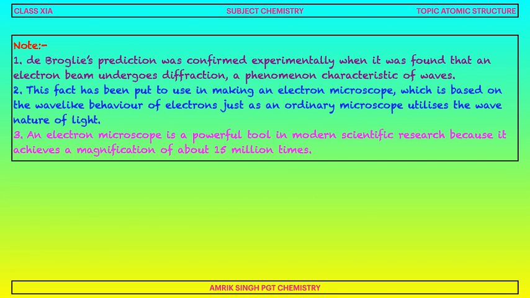First note is that the de Broglie prediction was confirmed experimentally when it was found that an electron beam undergoes diffraction, a phenomenon characteristic of waves. Diffraction is shown only by the waves, not the particles. This fact has been put into use in making an electron microscope, which is based on the wave-like behavior of electron, just as ordinary microscope utilizes the wave nature of light. Note number third, an electron microscope is a powerful tool in modern scientific research because it achieves a magnification of about 15 million times.